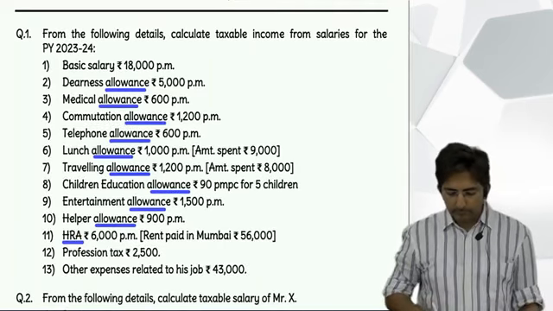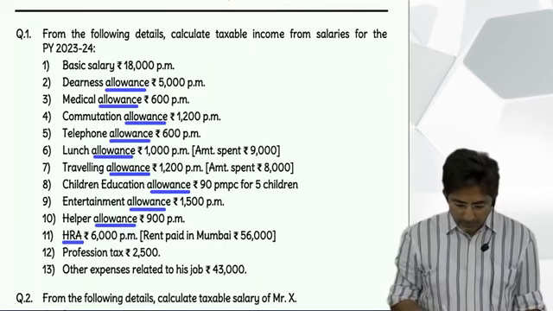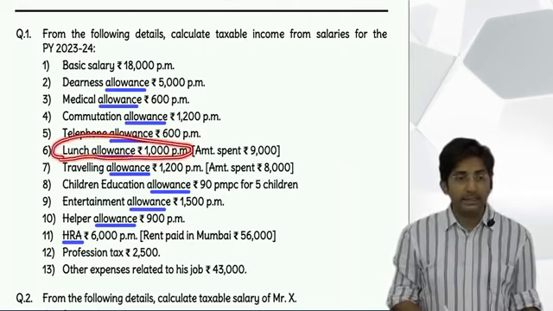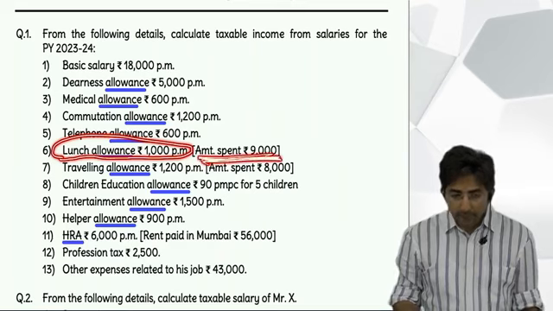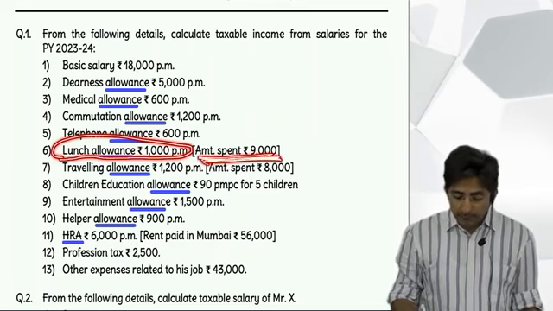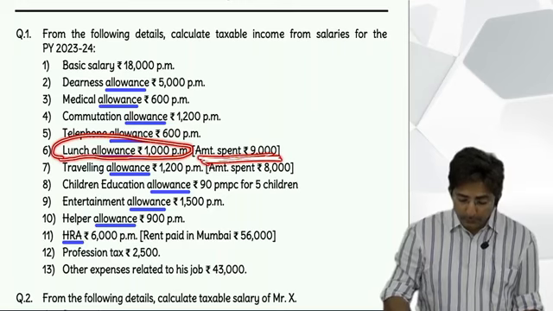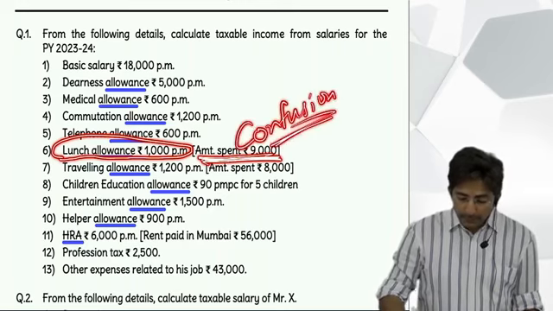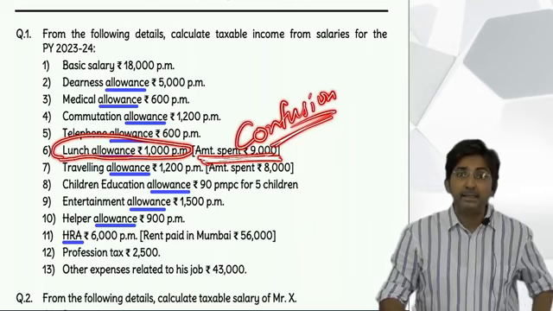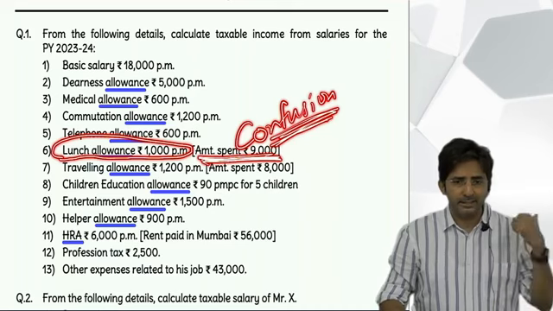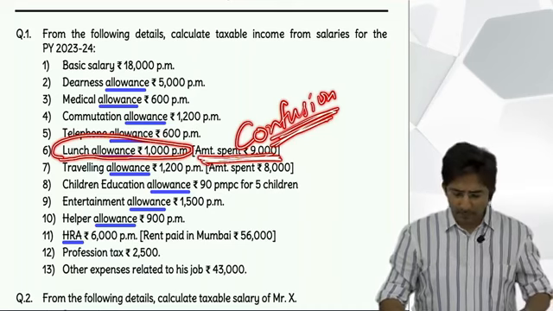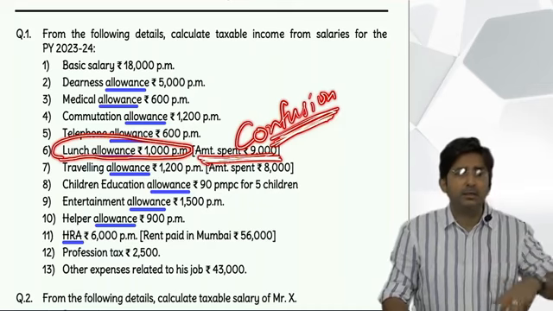Then lunch allowance. Lunch allowance, does it come in TC idhar or TC udhar? No. So it is fully taxable. But wait, amount spent is given. This is given for confusion. Amount spent is useful where? In TC udhar and not idhar. Idhar means here. Okay. Amount spent we need when it is TC udhar.